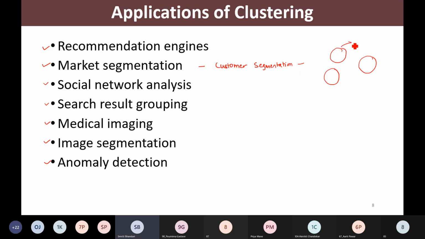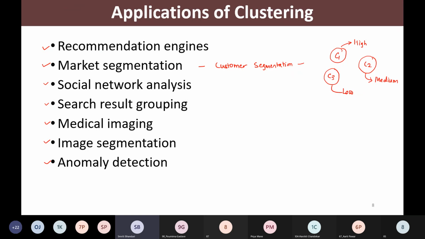So this cluster of customers has the high capacity for purchase. This set of customers has maybe the medium capacity for purchase, and this cluster may be the low purchase capacity.